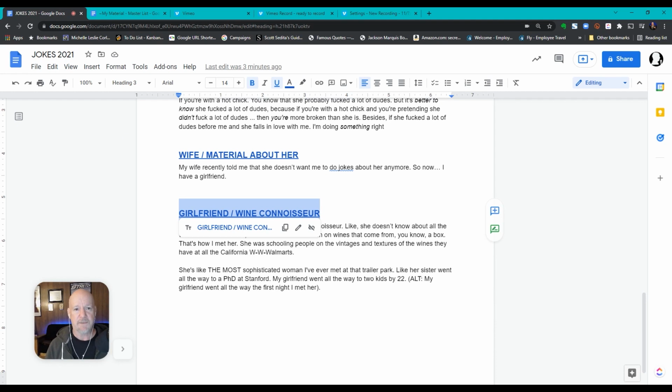The odds of losing this material are slim, whereas with a hard drive crashing, it's not about if, it's about when. I've lost like four different hard drives with crucial material on them. So this is one way to store it, and it stores instantly. You don't have to click save, and it's easy to search.